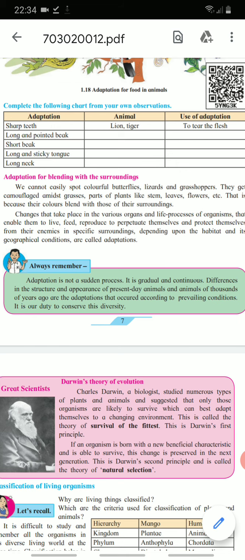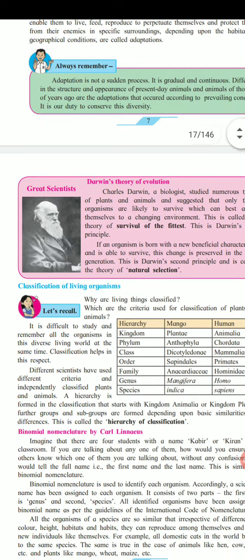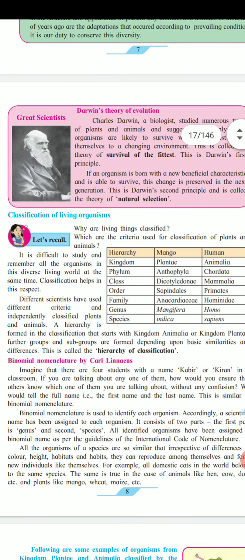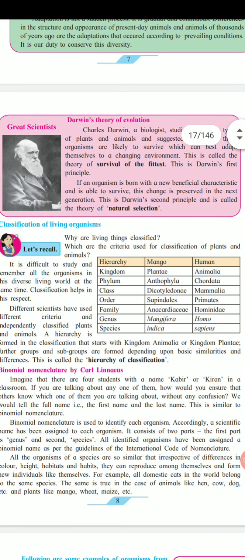Now next, on the next page, Darwin's theory of evolution. This is the scientist Charles Darwin. Charles Darwin, a biologist, studied numerous types of plants and animals and suggested that only those organisms are likely to survive which can best adapt themselves to a changing environment. This is called the theory of survival of the fittest.